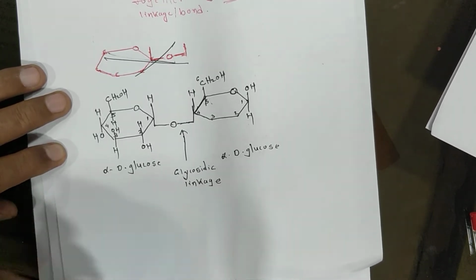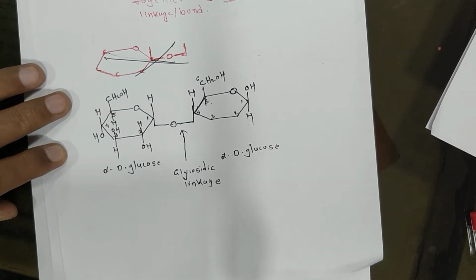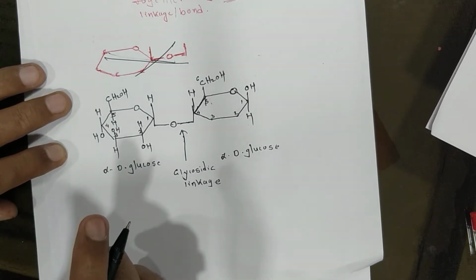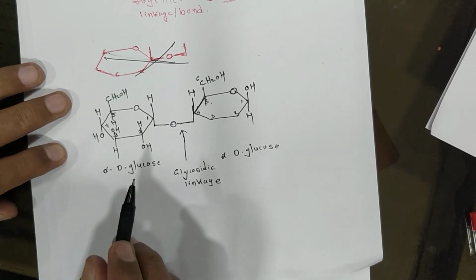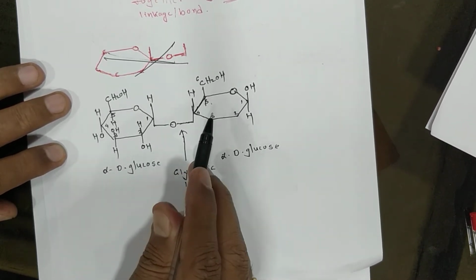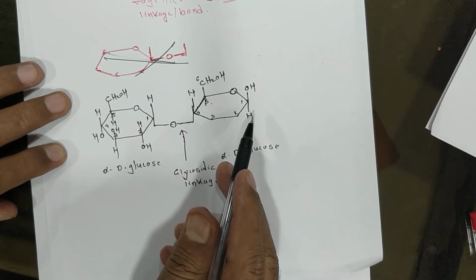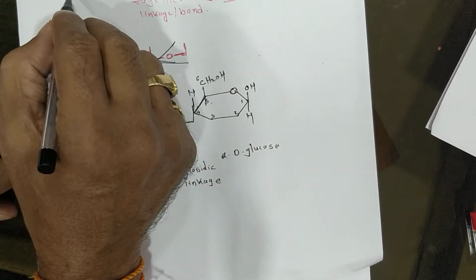Okay, now what is a disaccharide? This carbohydrate produces two molecules of the same monosaccharide on hydrolysis, and it is called maltose.